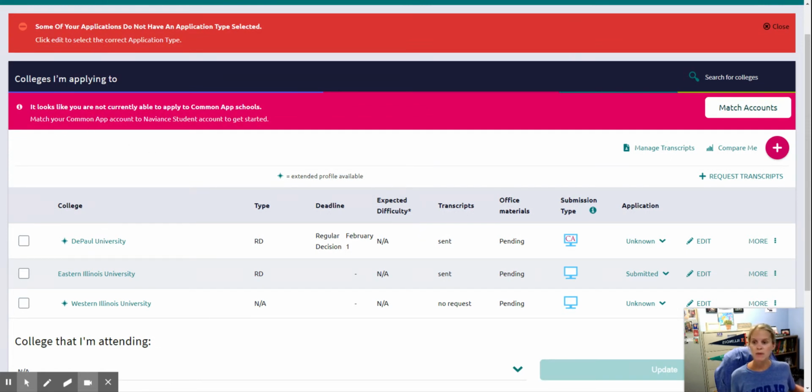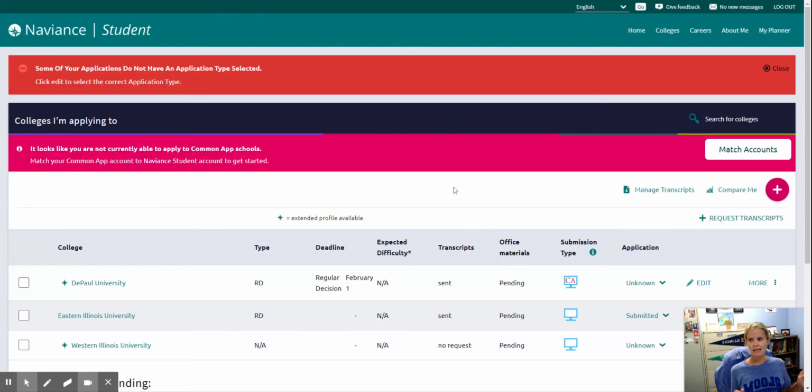So you're going to see this big pink line here, and it's kind of blaring out at you, right? But a lot of you might not have to use this. This is only used if you do an application in the Common App. And the Common App is used primarily for one of our most popular schools, which is University of Illinois at Chicago. But if you're applying to a college and you're not seeing anything about the Common App, don't do it. There's no reason to do the Common App unless the school you're applying to requires it.